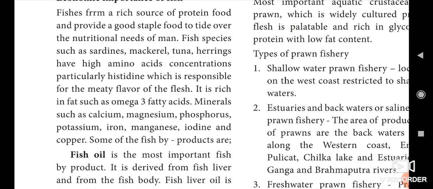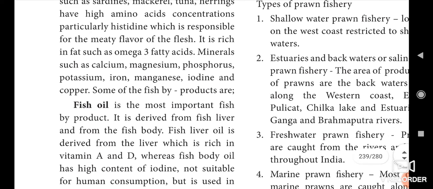Okay, the fish also have some amino acid concentration, particularly histidine, which is responsible for the meaty flavor of the flesh. We already know that fish contain fats such as omega-3 fatty acids. Fish are rich in minerals such as calcium, magnesium, phosphorus, potassium, iron, manganese, iodine and copper. When compared to other meats, such as chicken and mutton, fish is very much helpful for the human body. It contains very much nutritive value and minerals.